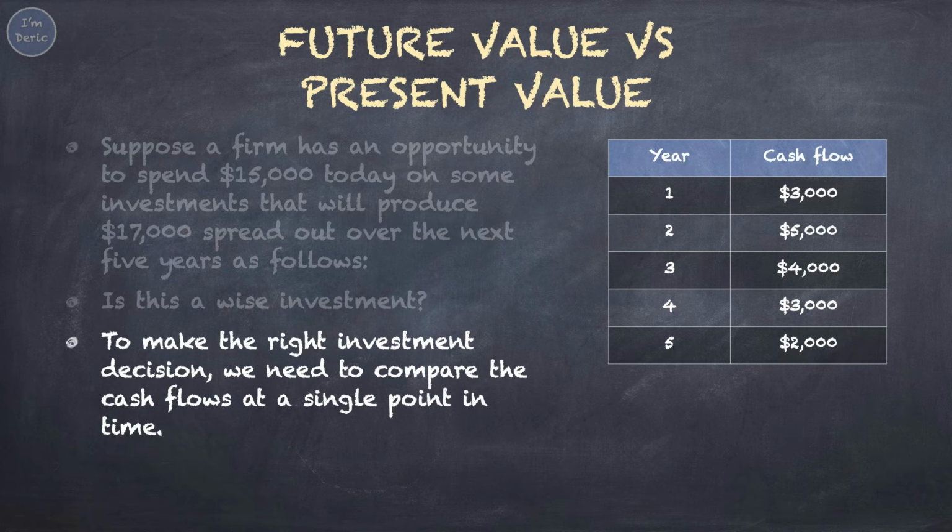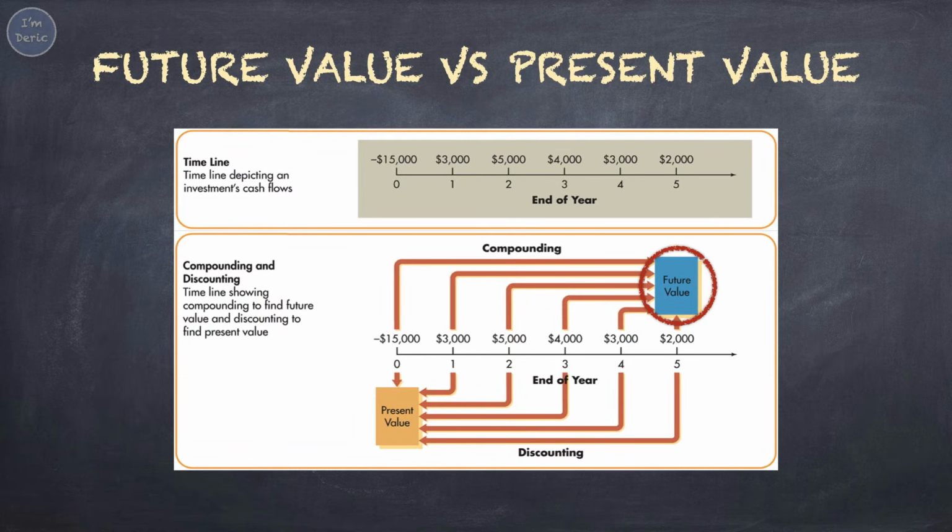To make the right investment decision, we need to compare the cash flows at a single point in time. Either we convert all the cash flows to year 5 to get the future value, or we convert all the cash flows back to year 0 to get the present value. We can only compare the cash flows at a single point in time, which means on year 0 for PV, or on year 5 for FV. Cash flows from different years are not comparable, as they have different time value.